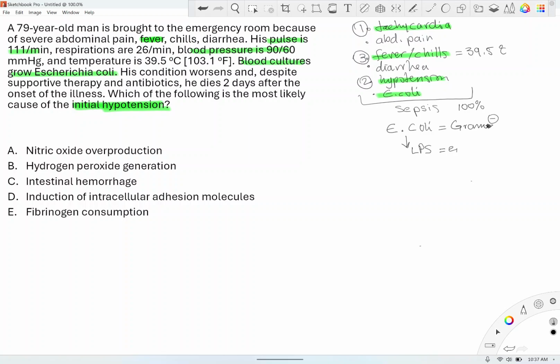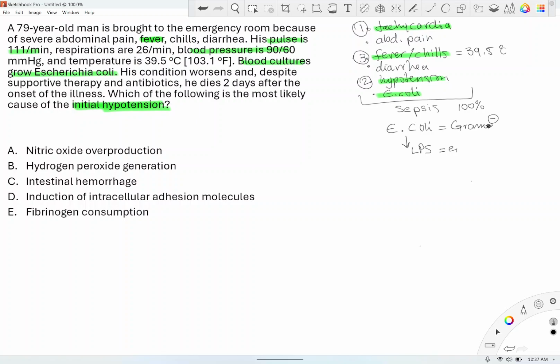Endotoxin. Okay, so you should memorize that. This endotoxin will cause vasodilation. But how does it do that? LPS activates nitric oxide synthase. I'm just putting NOS.